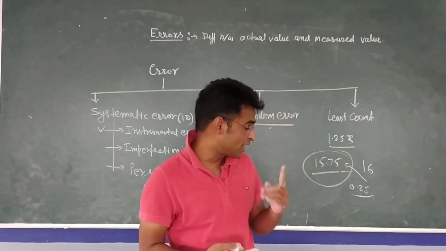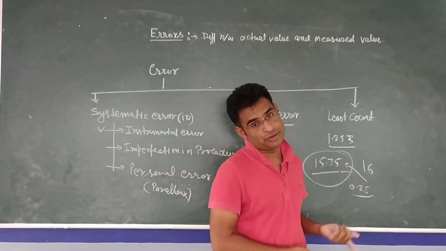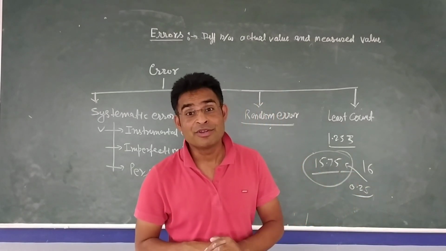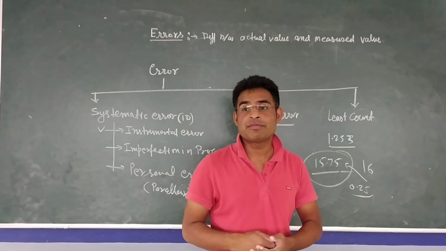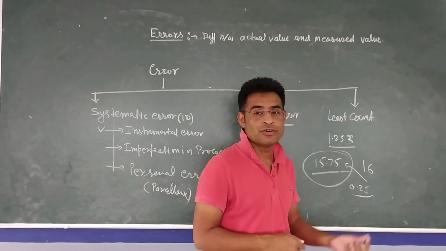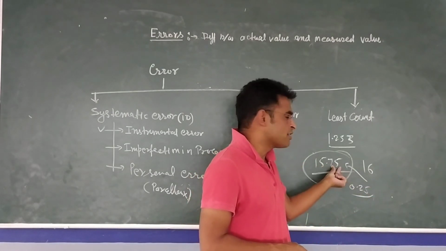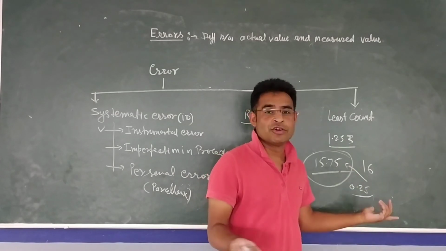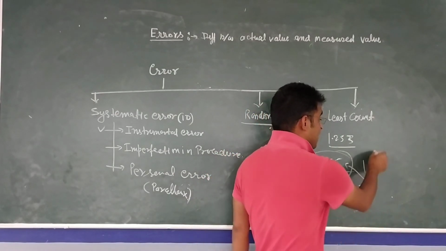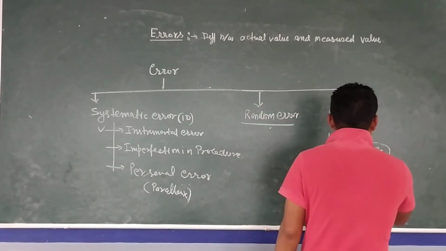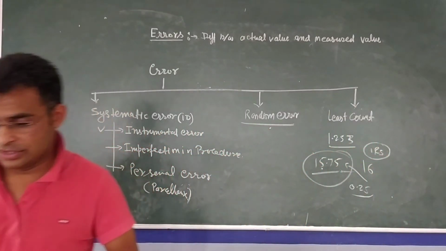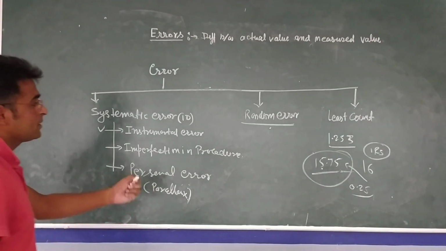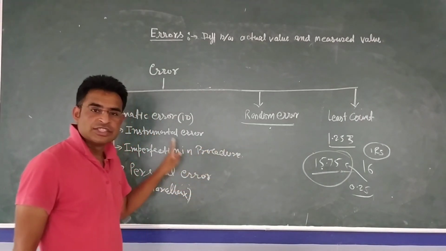It means less than that we cannot have. So that error is bound to happen. This error will happen because of least count, the minimum currency. Let's say we have currency for 50 paise and 25 paise. Then what we do? We give 15 rupees, then 50 paise, then 25 paise. Then there won't be error. But the least currency we have is 1 rupee. It means this error is happening due to least count. So, least count error, random error, and systematic error.